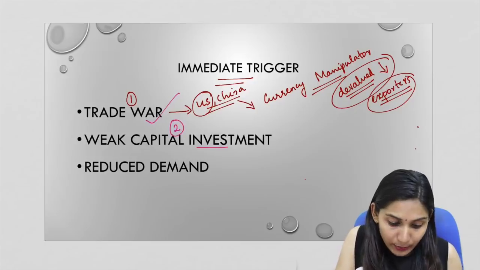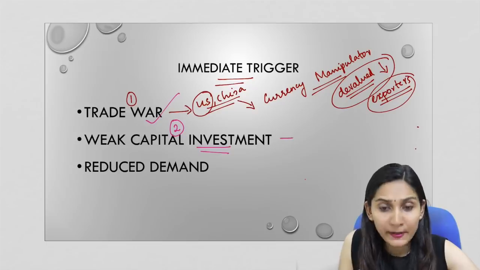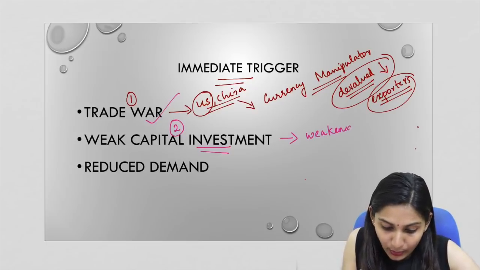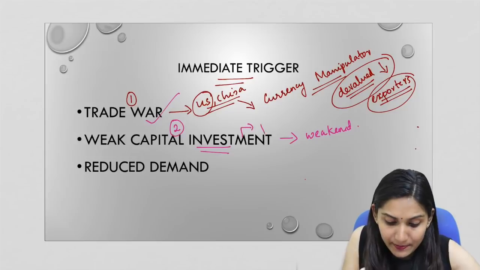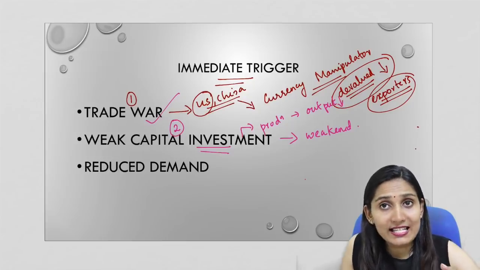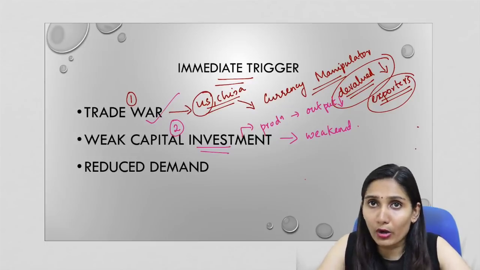Now, the second one is weak capital investment around the world. This is because the global capital expenditure cycle has weakened. With lesser capital investment, there will be lesser production, lesser output. So this will again bring down the rate of economic growth. With lesser investment, there is lesser scope for production and more output.